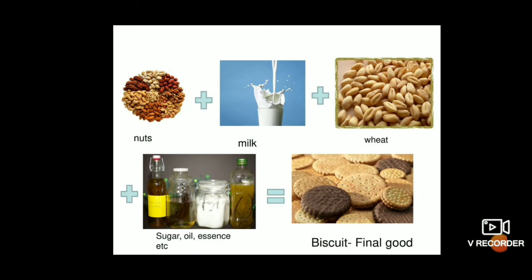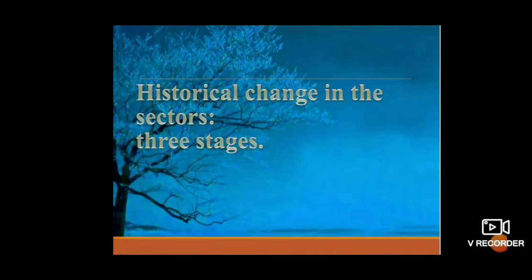See here, nuts, the primary product, plus milk, plus wheat, plus sugar, oil and essence. Essence is called a preservative. This is equal to biscuit, which is the final good. Like this, from the primary product to the final product, we can calculate the goods and services. This calculation is called the GDP.